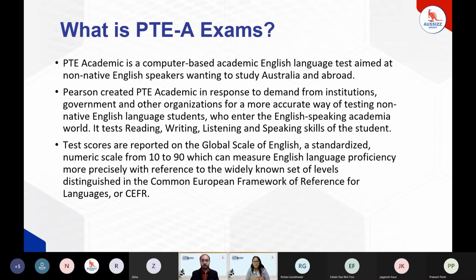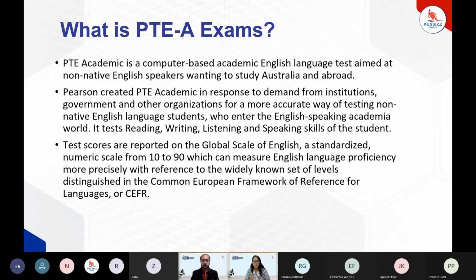So what is the PTE exam? PTE Academic is a proficiency level exam in which the skills analyzed are reading, listening, writing, and speaking. If I want to know whether a person is a native speaker or not, I will be able to judge on the basis of the four most important skills of the language: reading, writing, listening, and speaking.